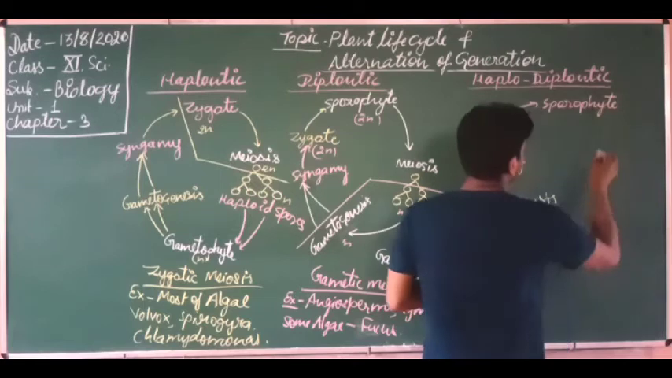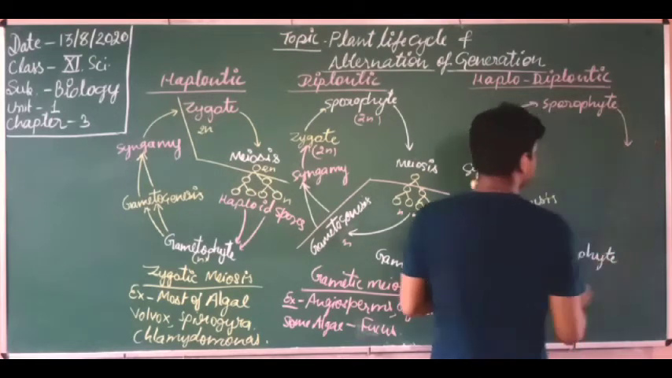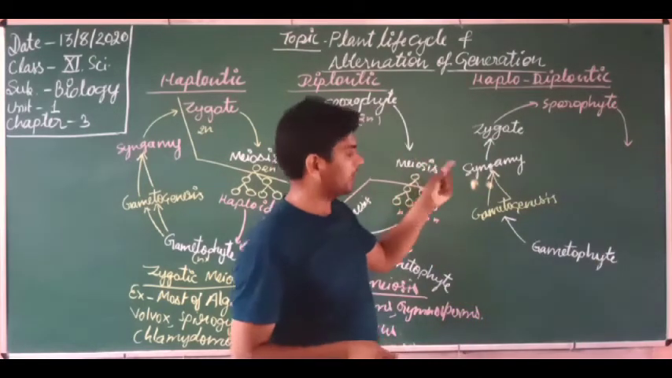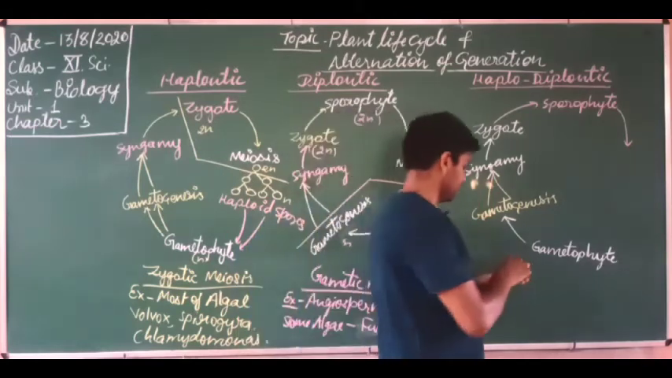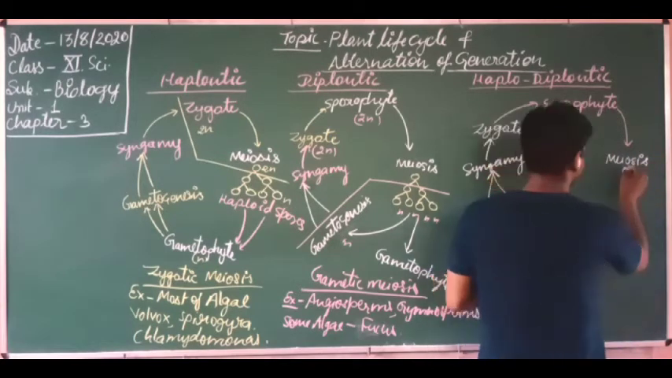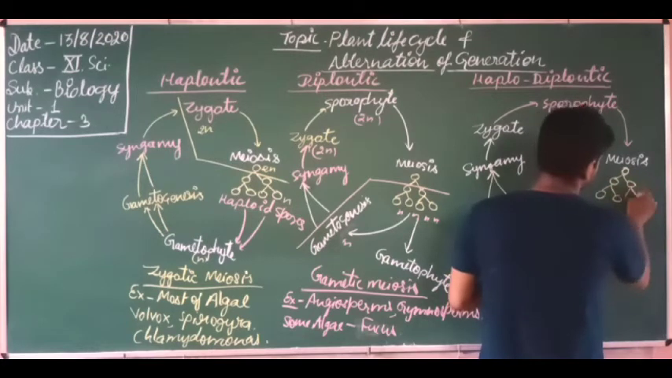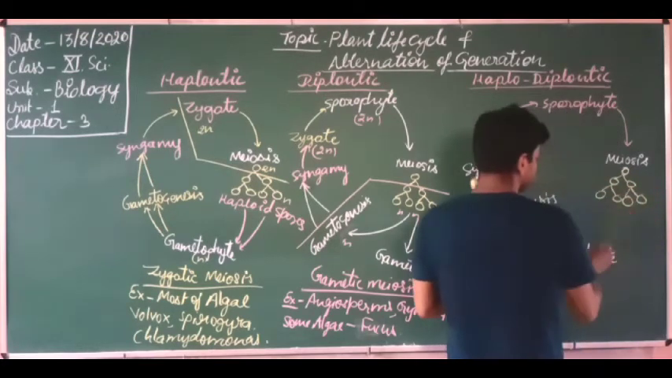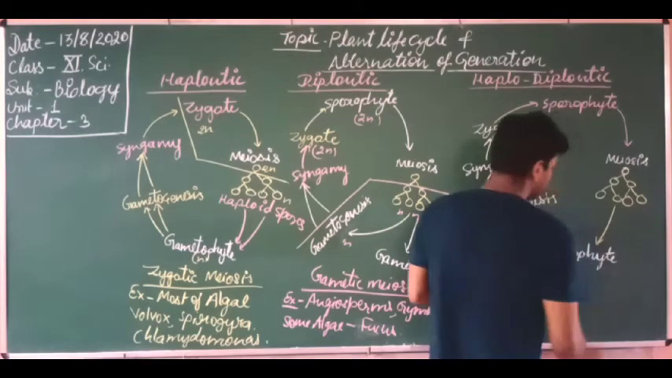So the cells of the sporophyte undergo meiosis cell division. So meiosis is going on. This meiosis produces what? Four spores. These four spores after germination produce the gametophyte.